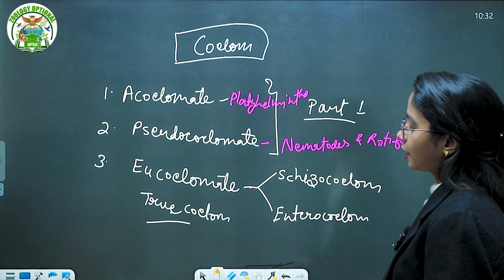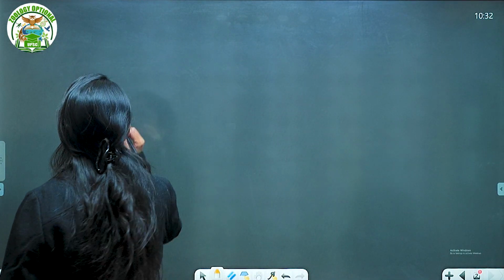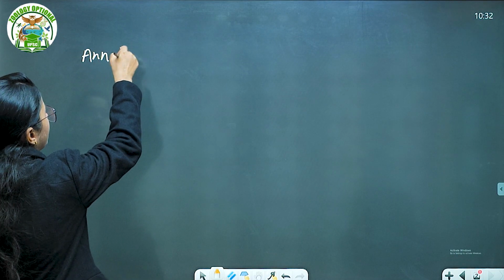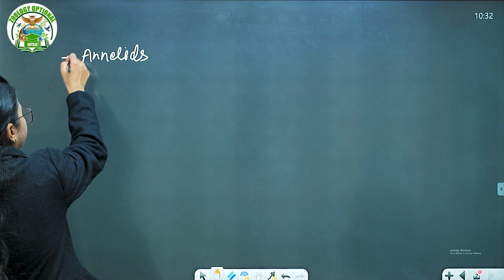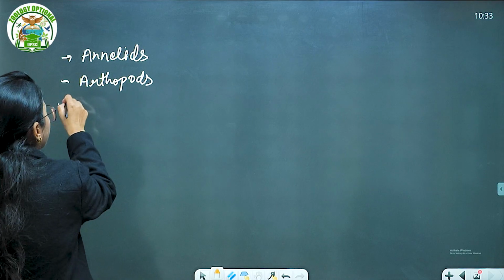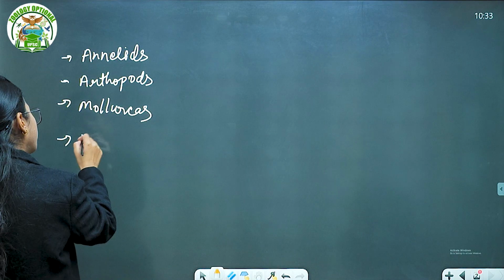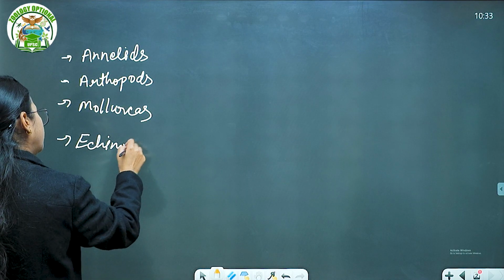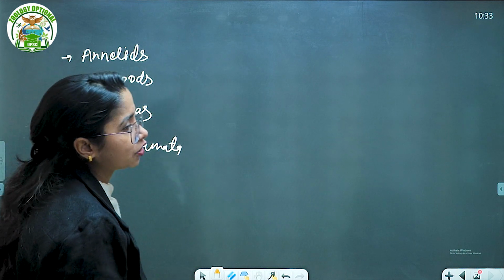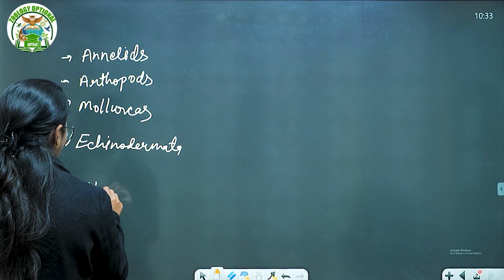In the last class, when we talked about the further division of the non-chordate phyla, after the Aschelminths we said annelids, then arthropods, then molluscs, then echinodermata, and the last one, which is not properly included in the chordates, is the hemichordate, Balanoglossus and all.